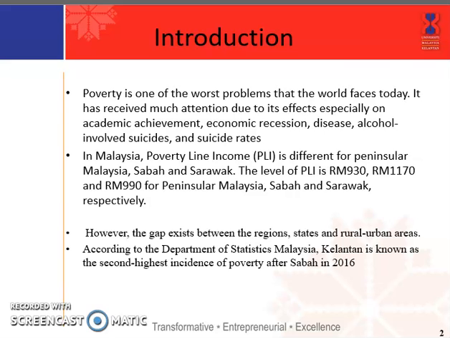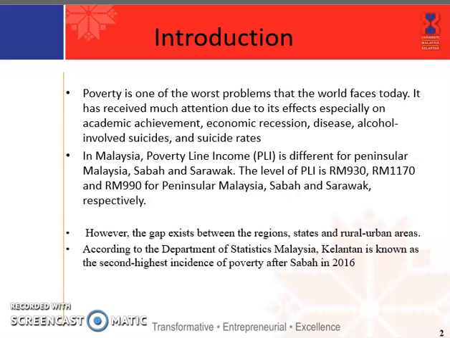However, this study will use the definition of poverty as income insufficiency, which is that the household's income fails to meet a poverty line that differs across the country. In Malaysia, poverty line income is different for Peninsular Malaysia, Sabah, and Sarawak. The level of PLI is 930 ringgit, 1,170 ringgit, and 990 for Peninsular Malaysia, Sabah, and Sarawak, respectively. Consequently, households with incomes below the poverty line are classified as living in poverty.